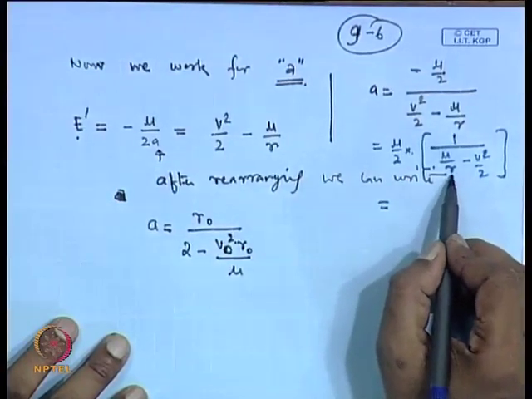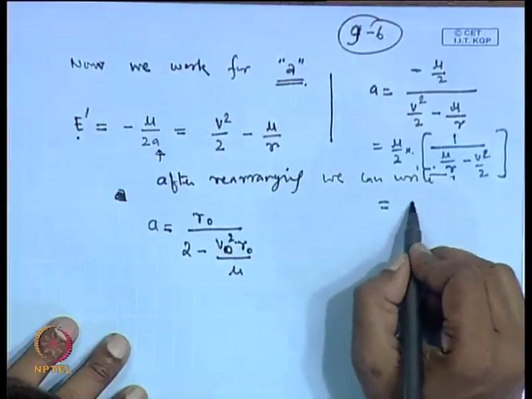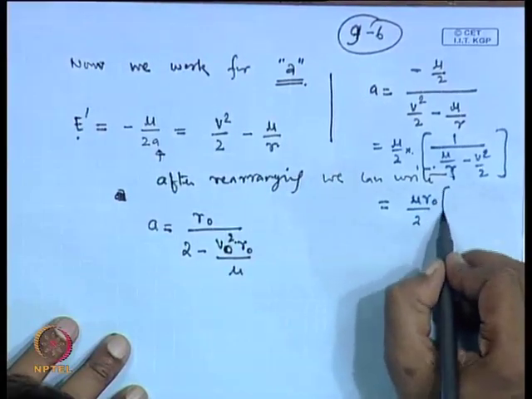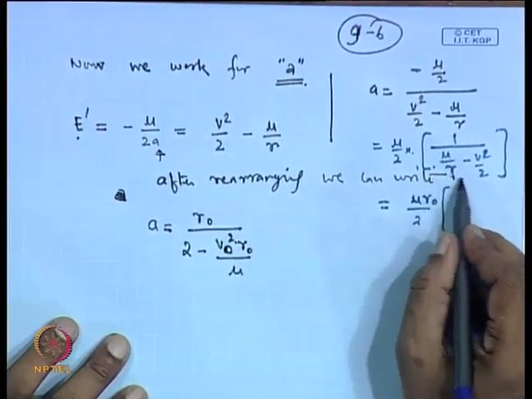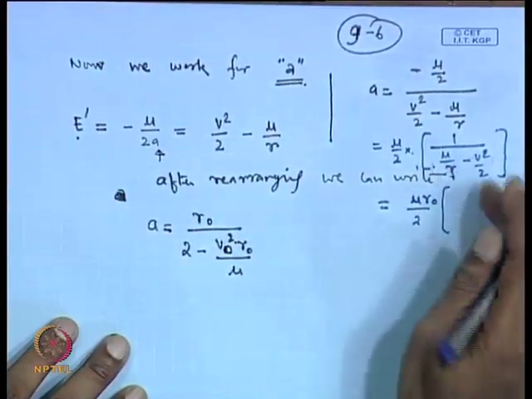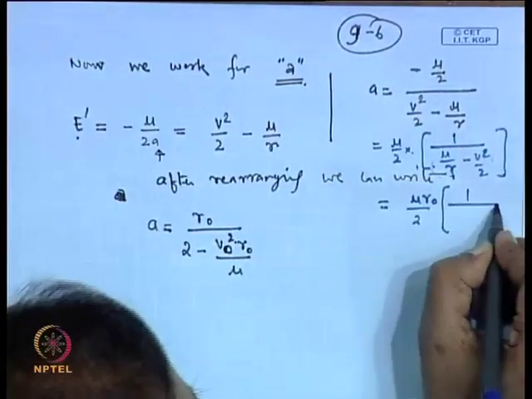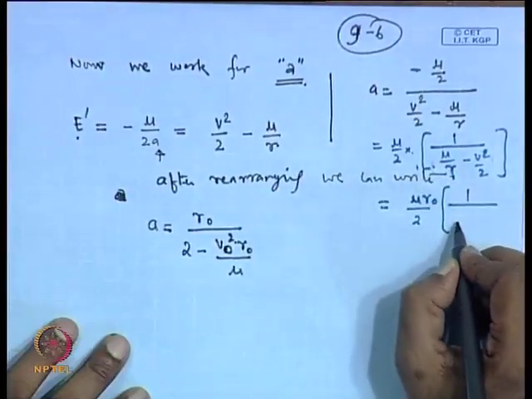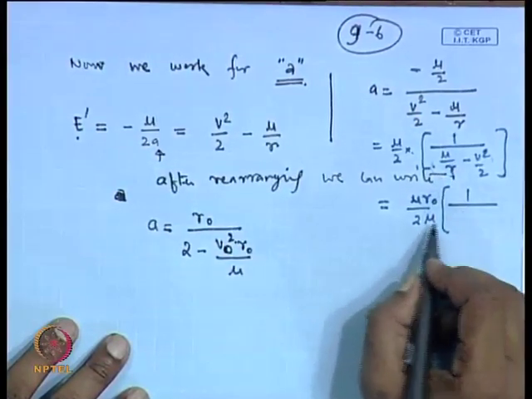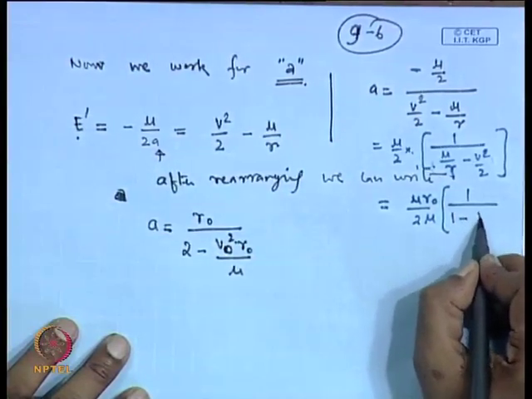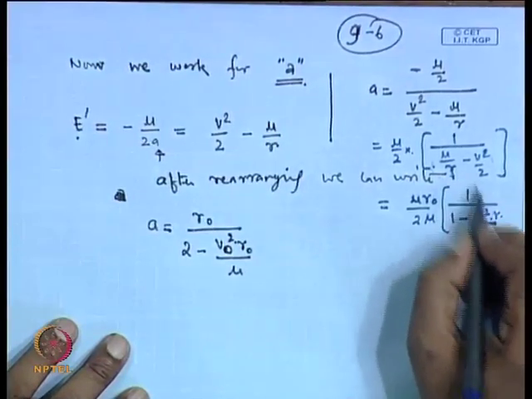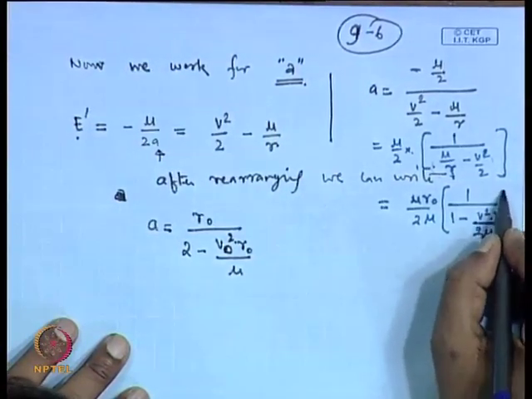And if you take R common from the whole denominator portion, this becomes mu by 2 times R 0, and mu also we can take outside. So here what we get is 1 minus V square by R taken outside. So R will go on this side and mu will appear here and 2 remains here in this place.